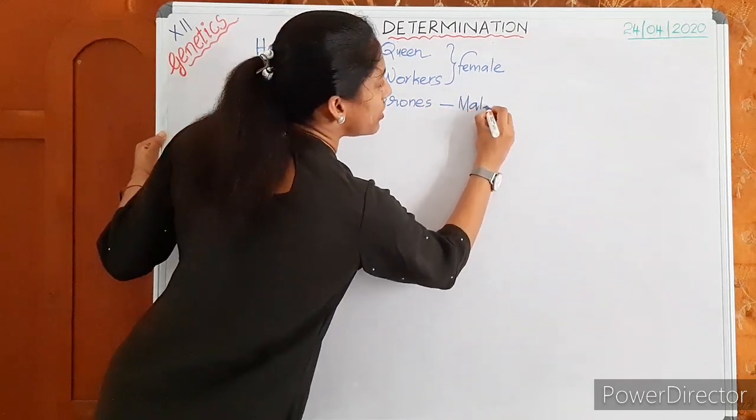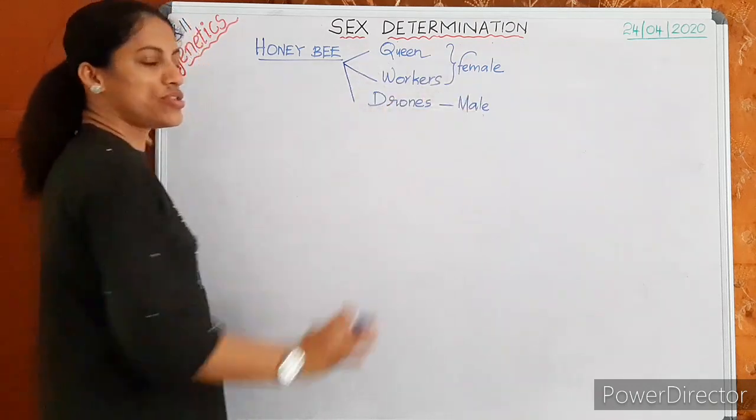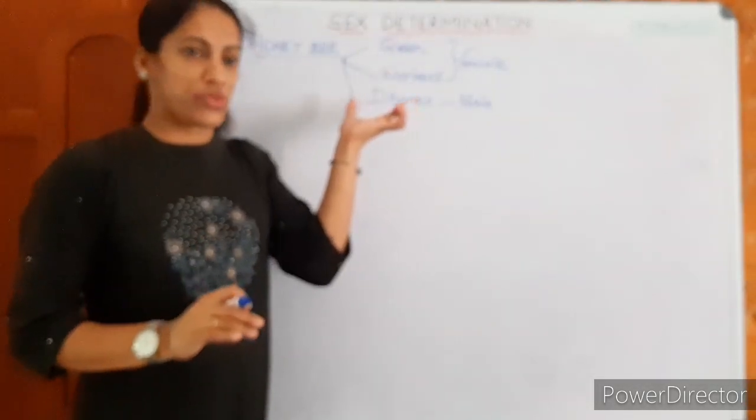You can just remember: male is drone, MD. Males are drones. So, in a honeybee colony, we can see three types of individuals.